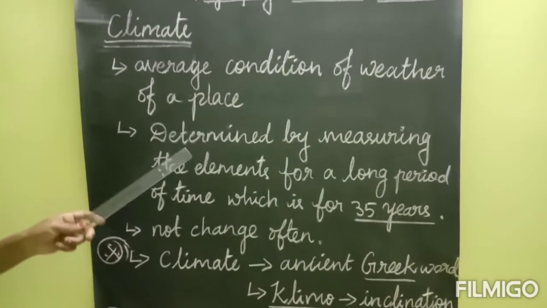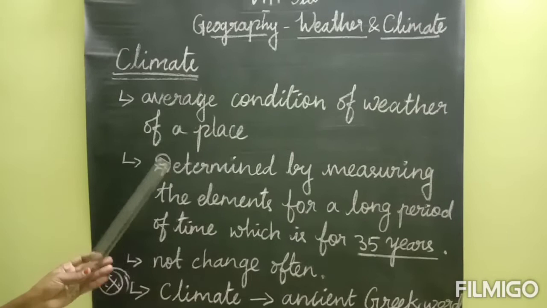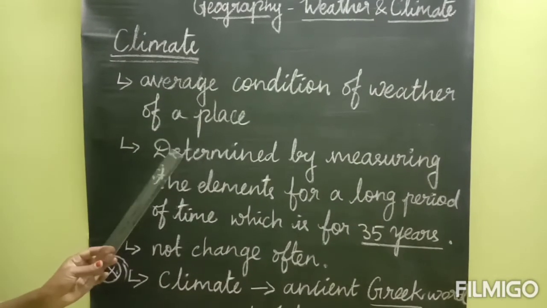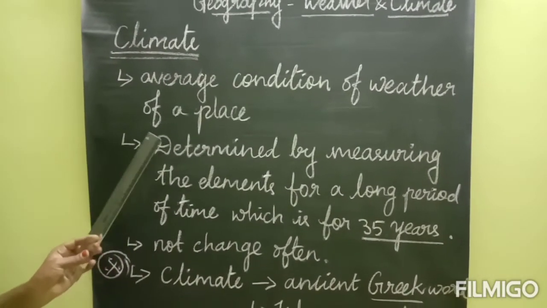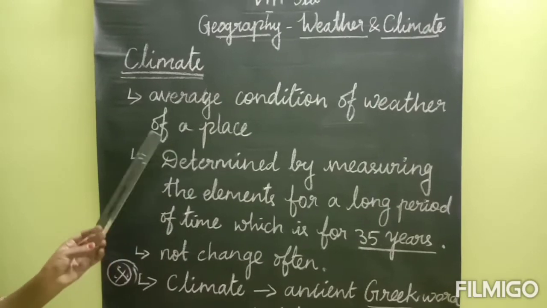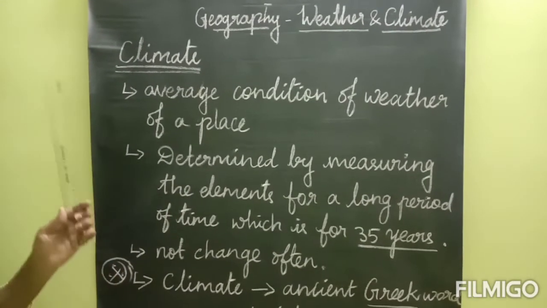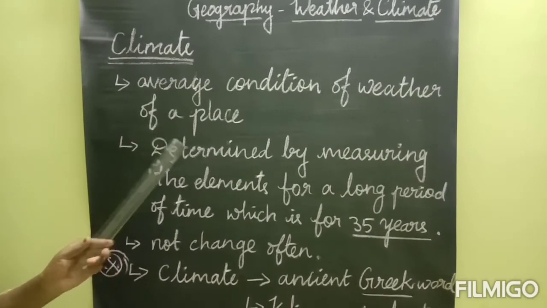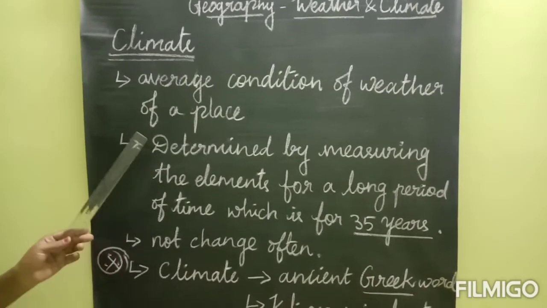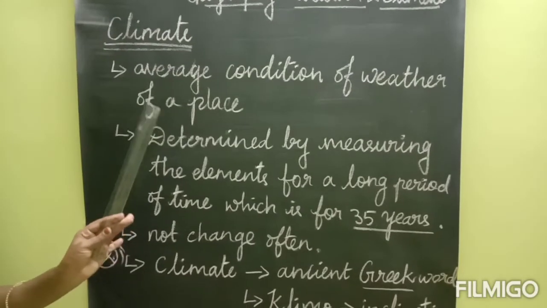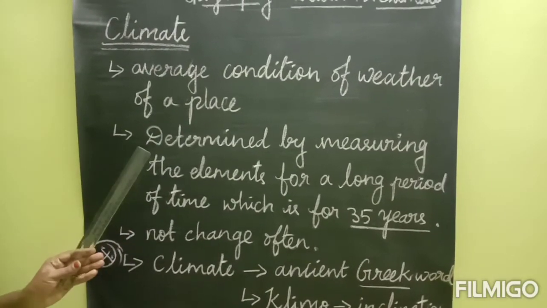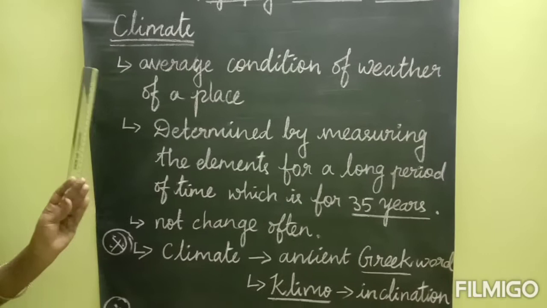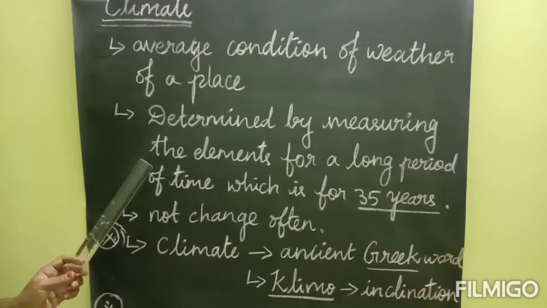And one more thing, some people say that today's climate is so good. That is a wrong thing, an incorrect word. You have to use the word weather only. If you want to know today's condition of the atmosphere, you should use the word weather. Today's weather is so good. That is the correct use of the word. Okay, don't use climate hereafter to describe one day's condition of the atmosphere.